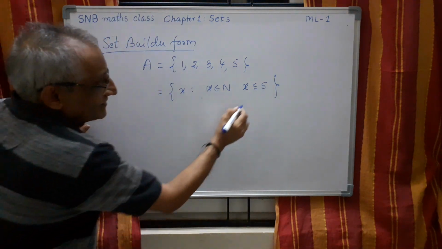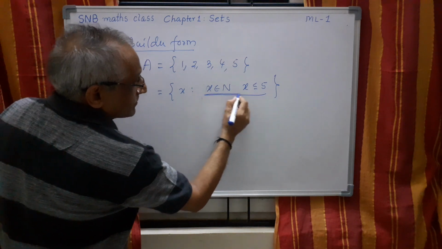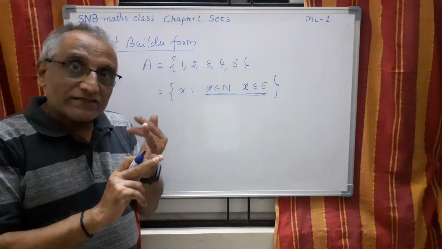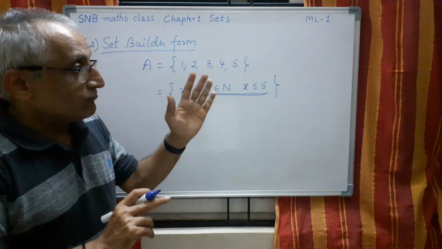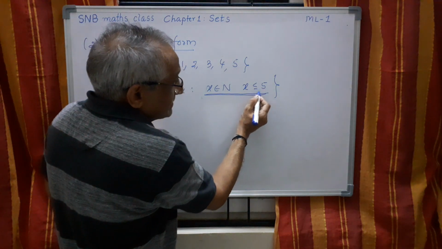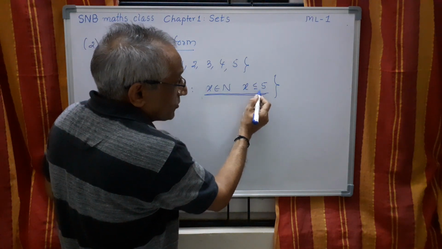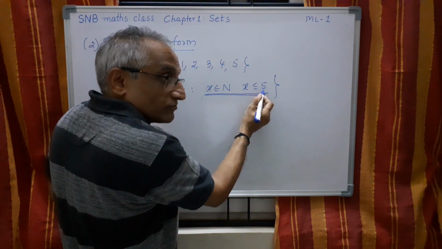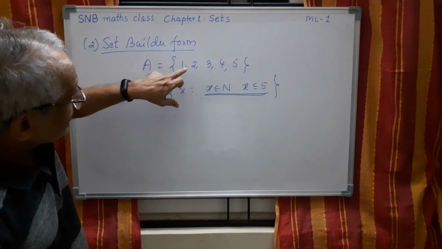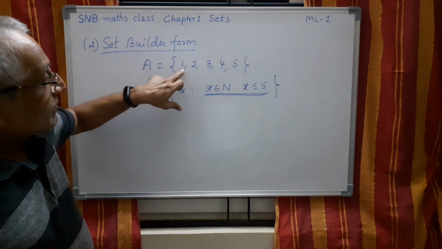This is the rule. The first rule is that the element should be in the set of naturals, that means from 1, 2, 3, 4, 5, etc. But the second rule says it should be maximum 5. It can be equal to 5, but not more than 5. Therefore, when you write it in tabular form, it is 1, 2, 3, 4, 5.